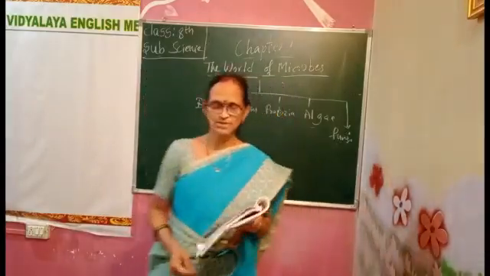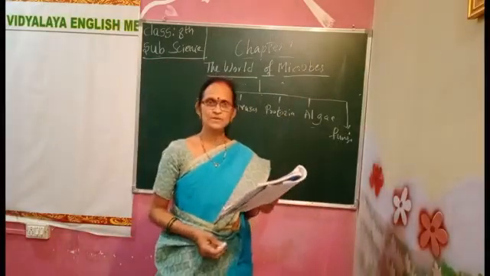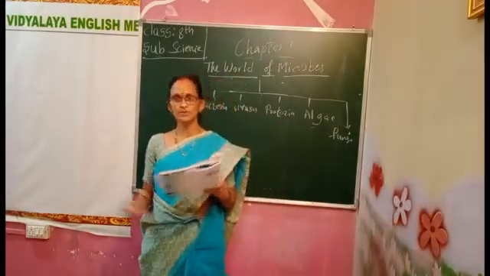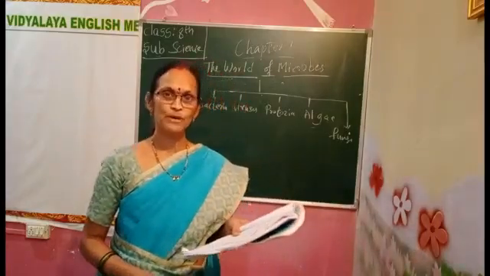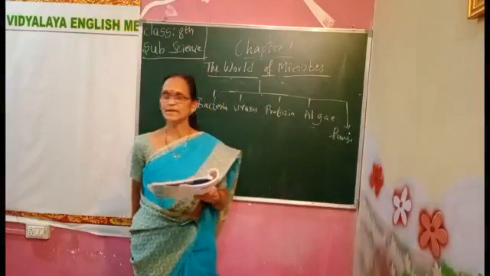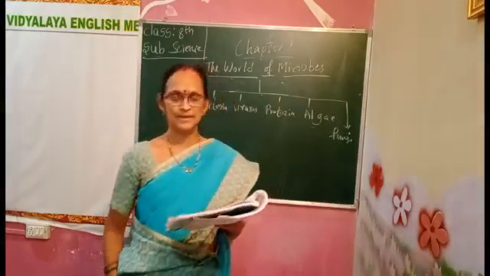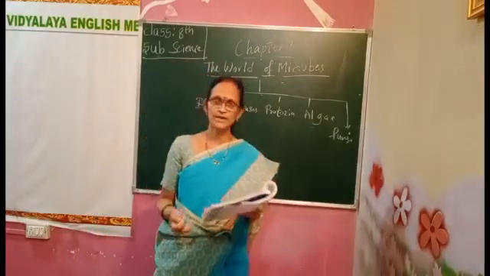What are microbes? Microbes are tiny organisms present in our body or outside. These microbes can be seen only through the microscope. We cannot see them with the naked eye, we cannot see them directly. They are very small, minute.